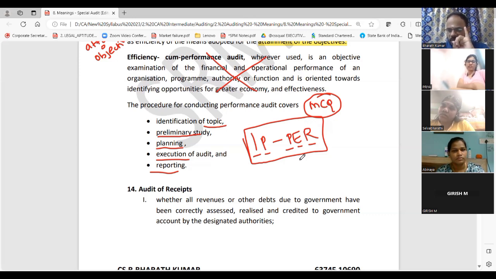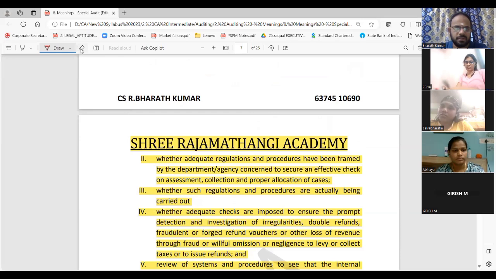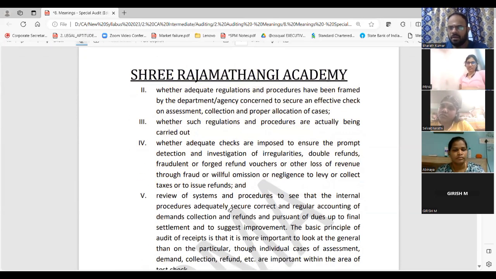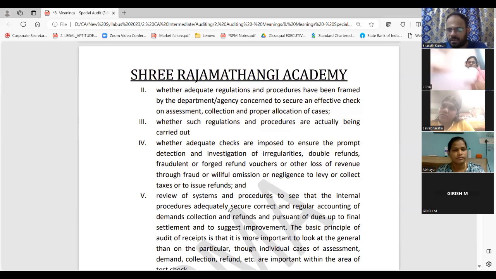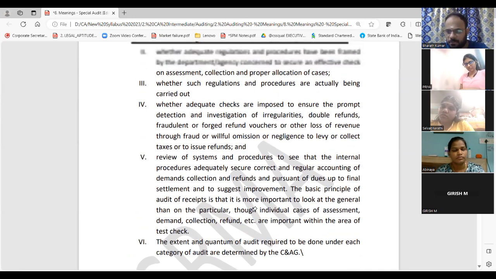Revenues, whatever is the subsidy, whatever is the grant, all that, whether it is properly credited or not. Correct? That is what you will check. Yes, I will color this. Then generally, you should have some procedure, regulation and all. You should have some checking. You should have some review. You should have some category that is determined by C&AG. That's all, 6 points.